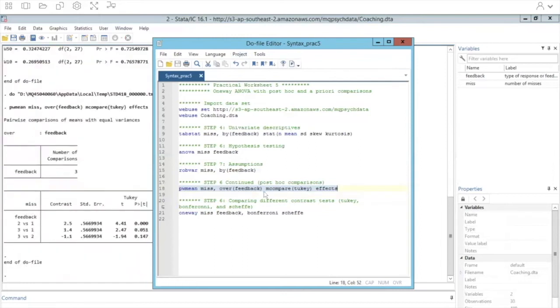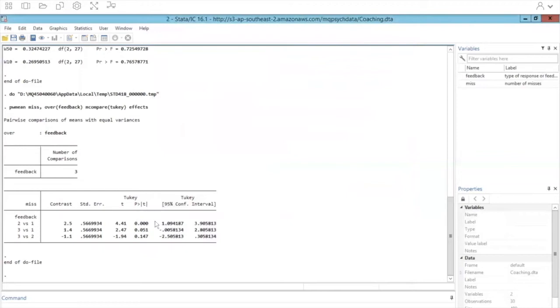Also, if you don't include the mcompare, you won't actually get the significance level. And the great thing about Stata is whatever type of adjustment you're using, Stata makes those adjustments for you. So behind the scenes, Stata is actually adjusting the p-value so that we can always compare it against a p of 0.05.